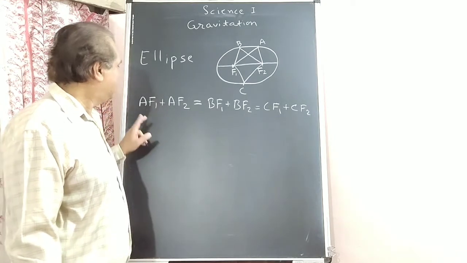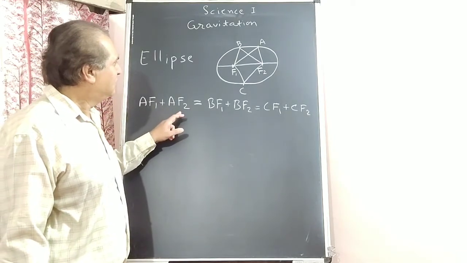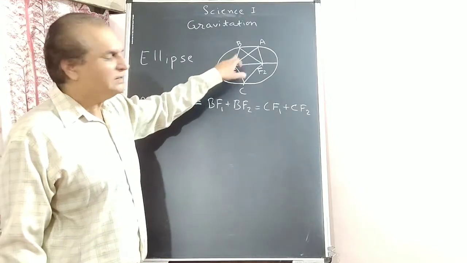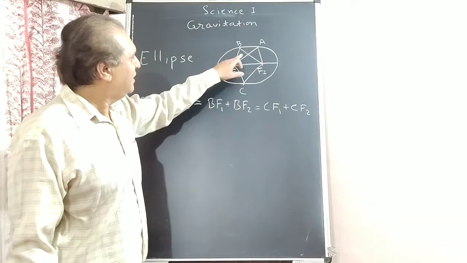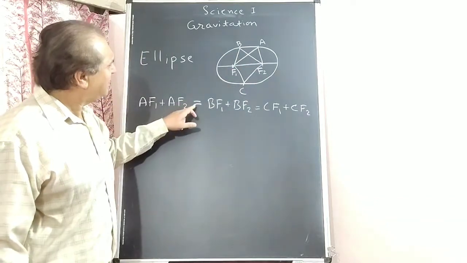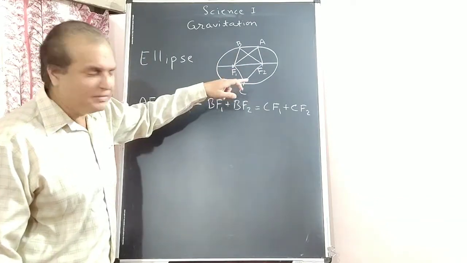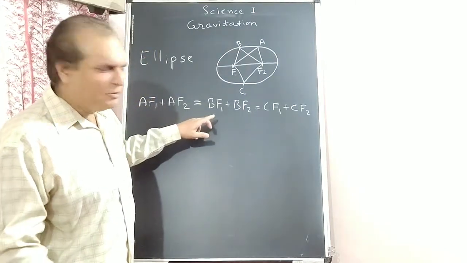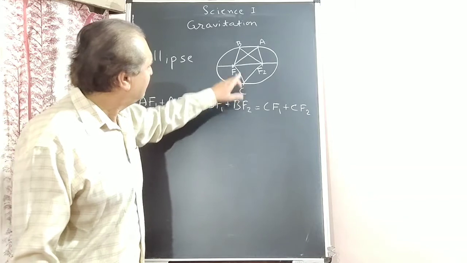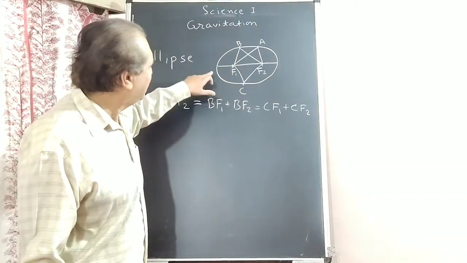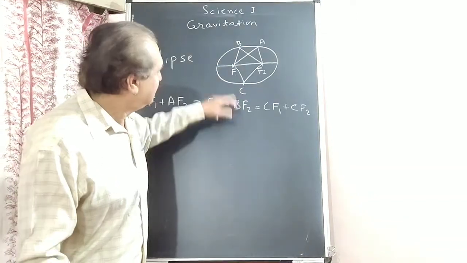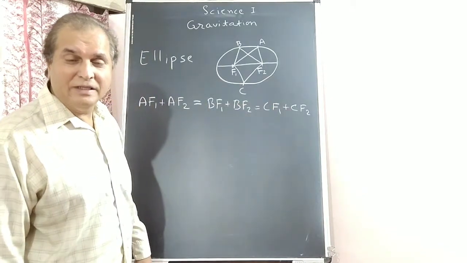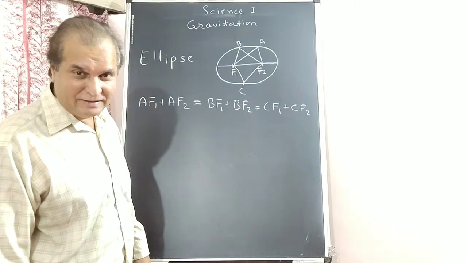Understood the difference? AF1 plus AF2 is the sum of focal distances. A from focus F1 and focus F2. AF1 plus AF2 is the same for any point on the ellipse. BF1 plus BF2, the same distance. Suppose this is 10, this is also 10. C, any other point, take here, here, here, whatever. CF1 plus CF2 is the same. This is the property of the ellipse.